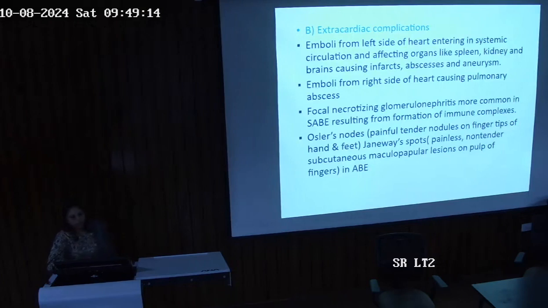Now, what are Osler's nodes? Osler's nodes are painful, tender nodules on the fingertips of the hands and feet. See the diagrams in Google. Go and see how it looks. Janeway spots are painless, non-tender, subcutaneous maculopapular lesions on the pulp of the fingers. They are very similar. Go and see it on Google. You will get to know. I don't have the pictures.